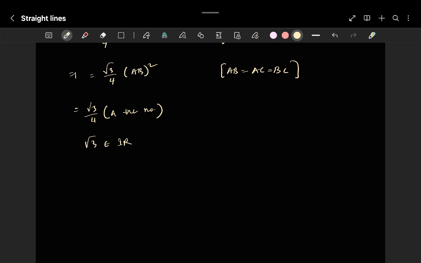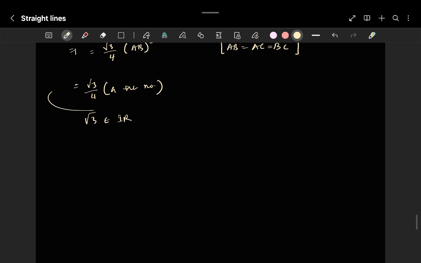Root 3 is actually an irrational number, so all this will definitely be irrational rather than an integer. So definitely, if the area is an integer, the equilateral triangle cannot have integer coordinates. Simple.